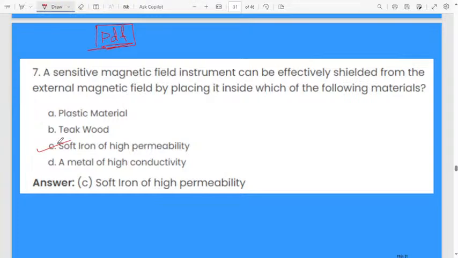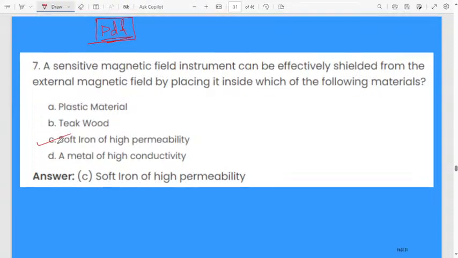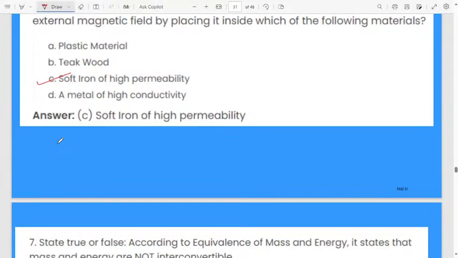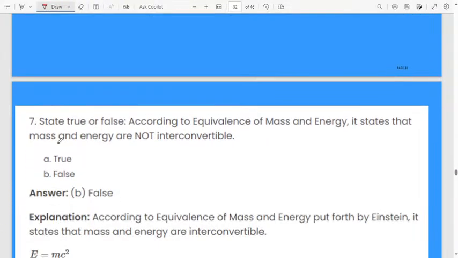A sensitive magnetic field instrument can be effectively shielded from the external magnetic field by placing it inside which of the following magnetic materials? See, if you want to convert into a permanent magnet, we will use a soft iron core. Okay, then we can get a permanent magnet. Next one.